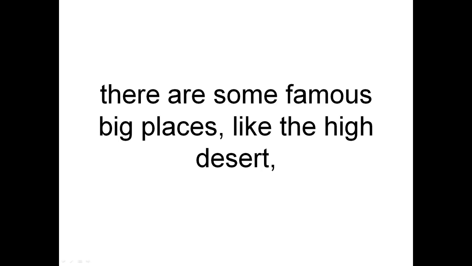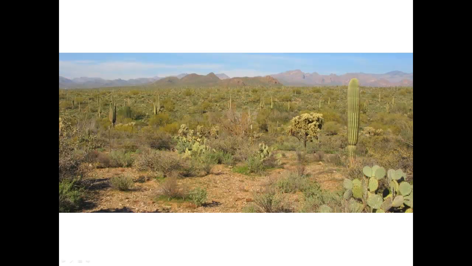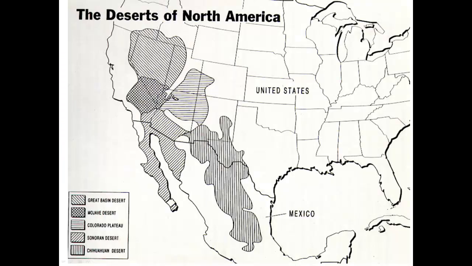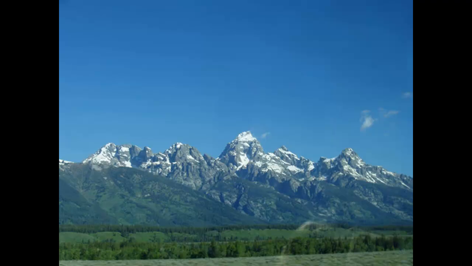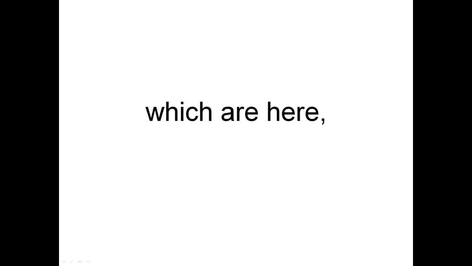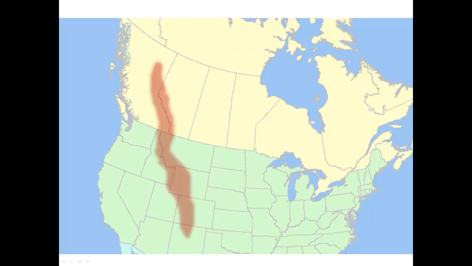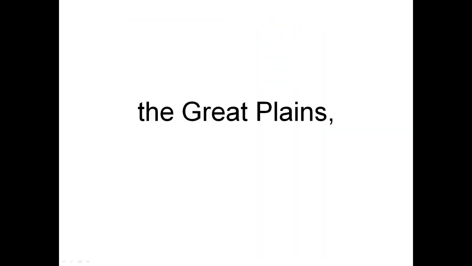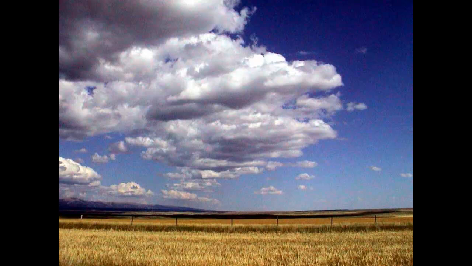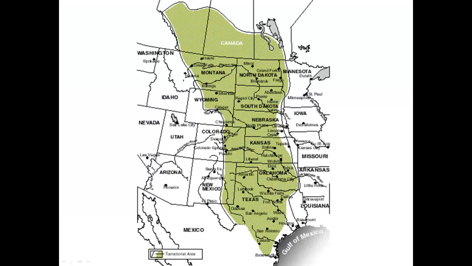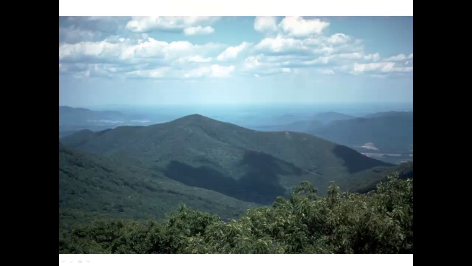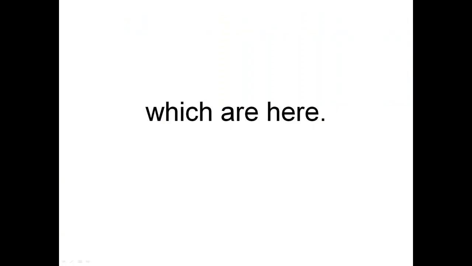In the United States, there are some famous big places, like the high desert, which is here, the Rocky Mountains, which are here, the Great Plains, which are here, and the Appalachian Mountains, which are here.